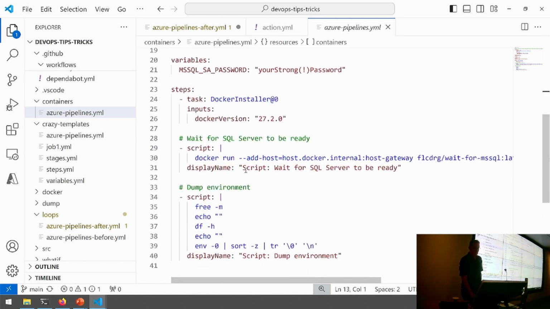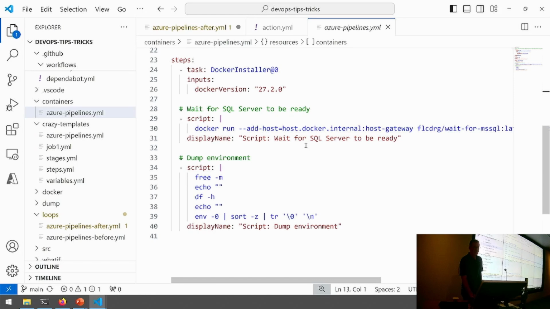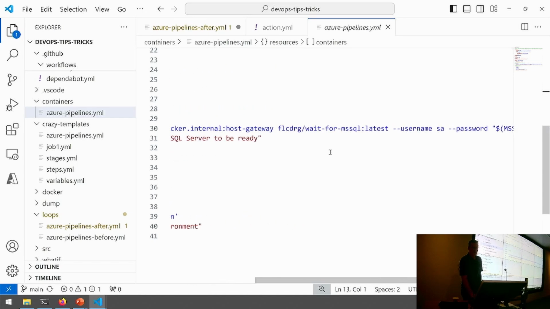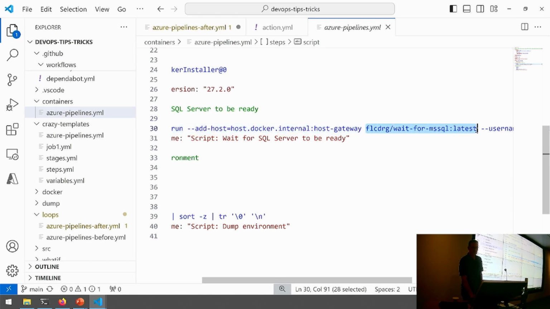And thirdly, just to show you what you can do, I can then also call docker run and run another container. In this case, it's actually one I've written. It's published on Docker Hub. And it just so happens that if you're familiar with SQL Server, you start up SQL Server, it says I'm running, but if you've ever looked at the log, you can see actually it's doing stuff. It's sorting out the transaction logs, and it's not quite ready for a few seconds. And then eventually you can start querying the databases and it's fine. What this does, it literally keeps pinging the SQL Server saying, are you ready yet? Are you ready yet? And finally it'll say, yes, I am ready.